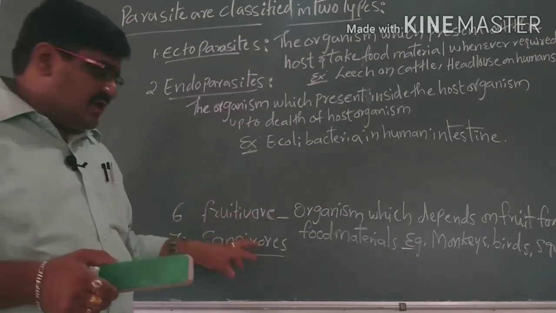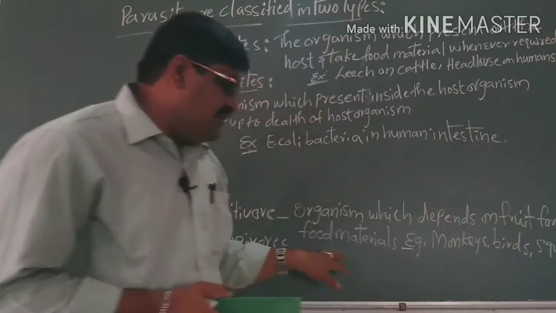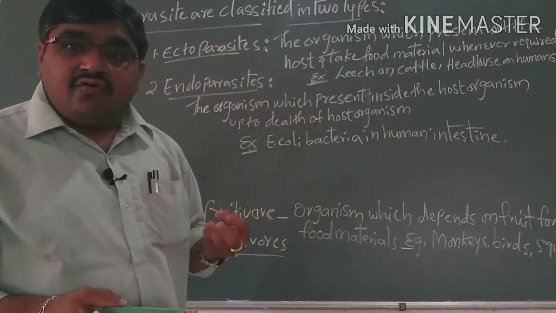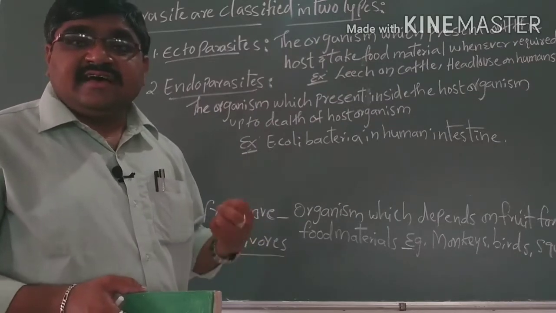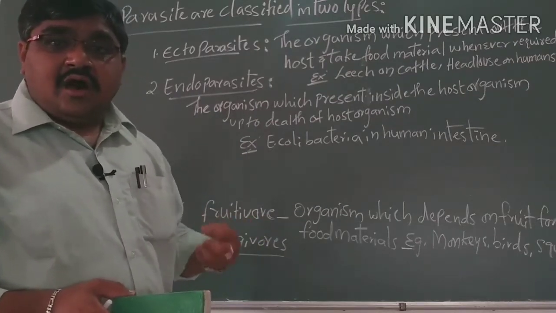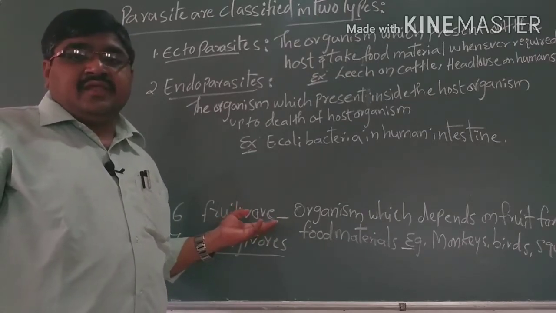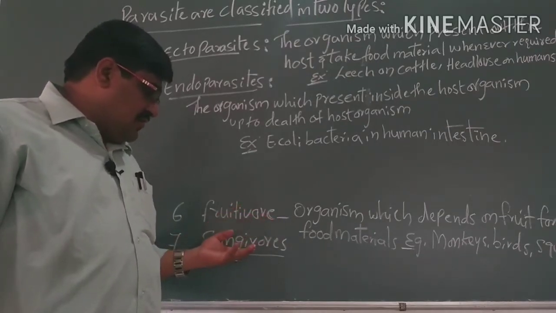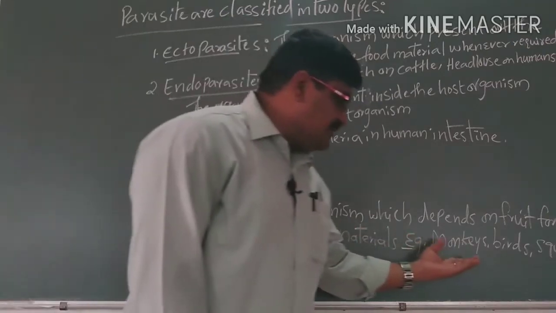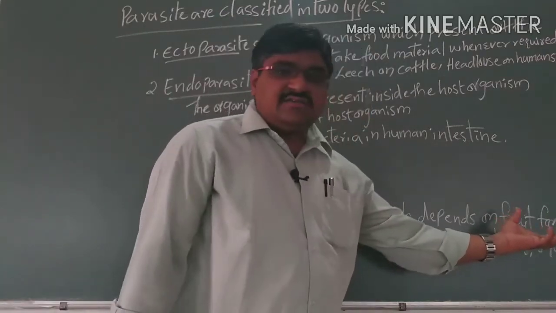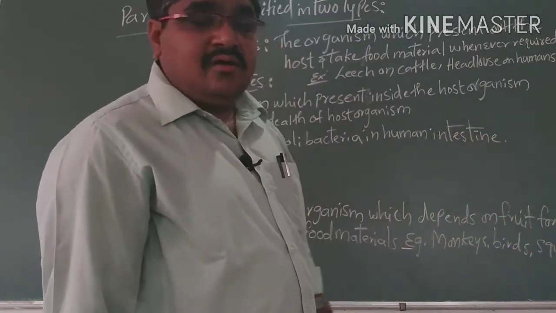Next, coming to the sixth one, fruitivorous. Fruitivorous means the organisms which depend on fruits for their food material, that means they take fruits as food materials. Such organisms are called fruitivores. Examples for the fruitivorous: mangoes, birds, and squirrels.